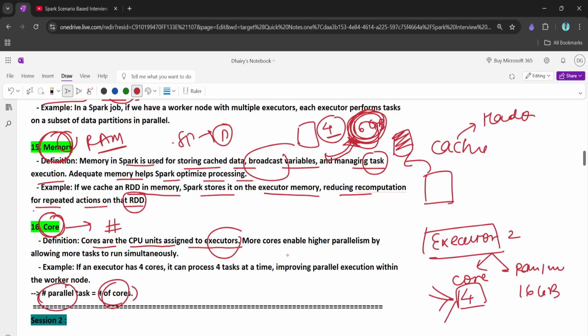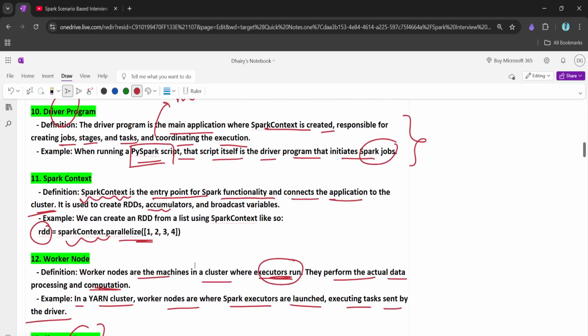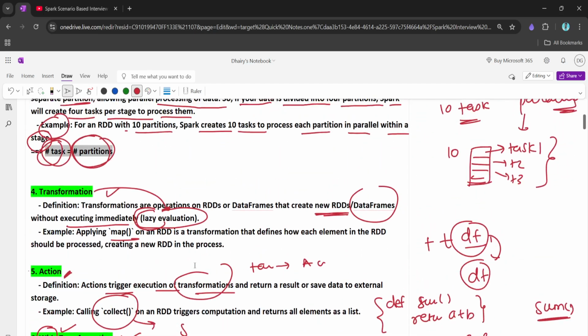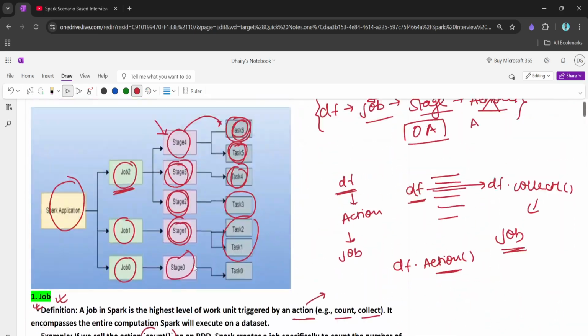So I think we have covered the 16 important terminologies which are really important. You can basically go through all of them and you can answer the questions accordingly, right?